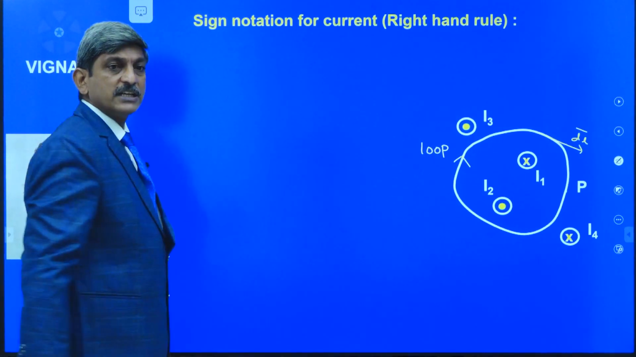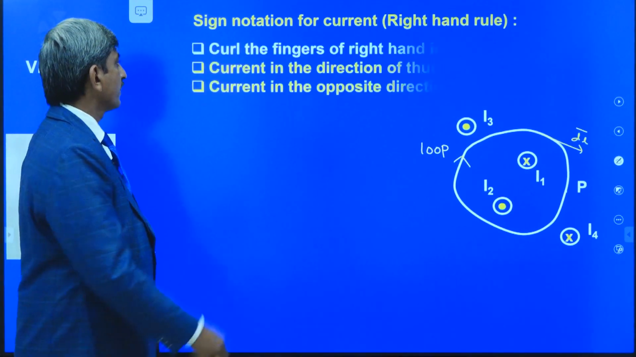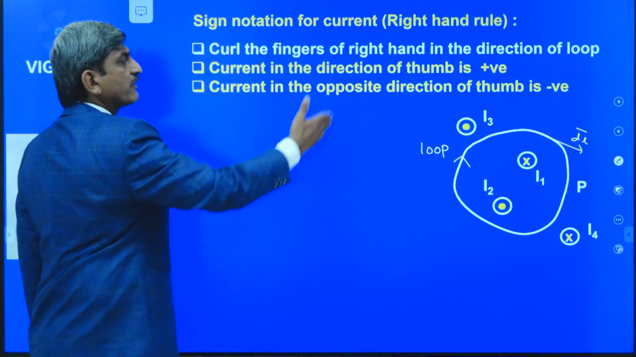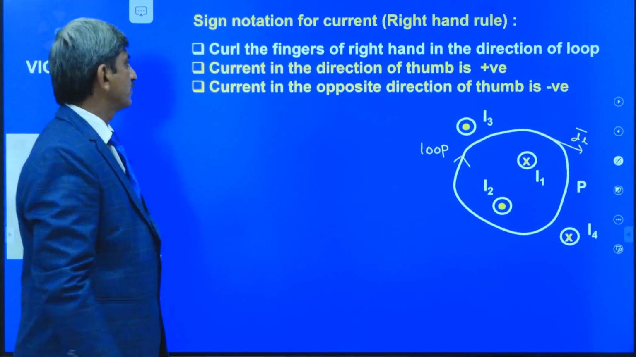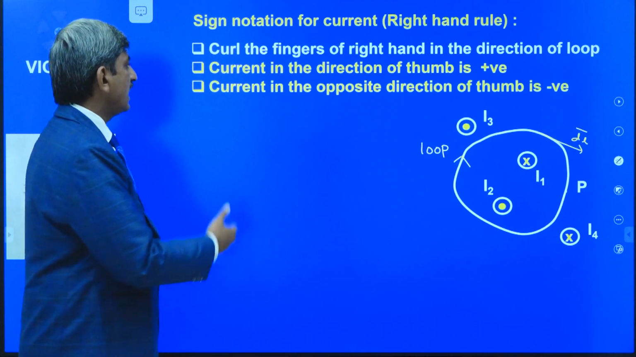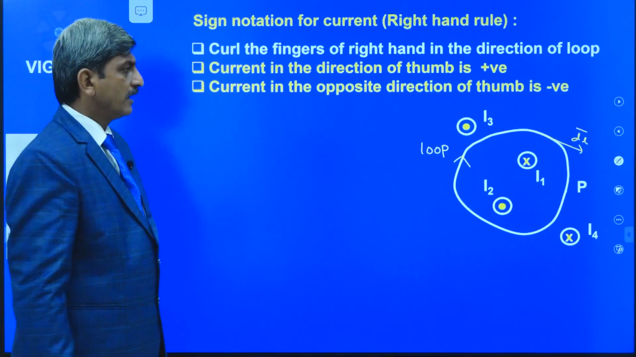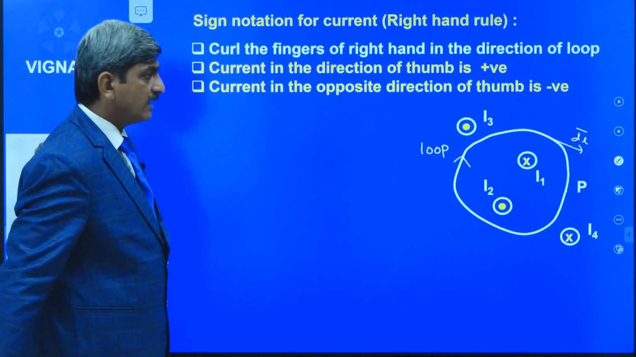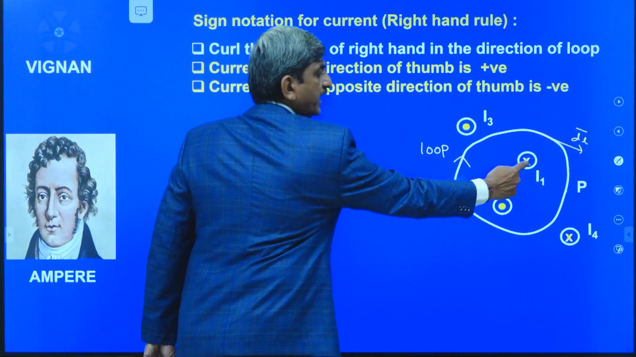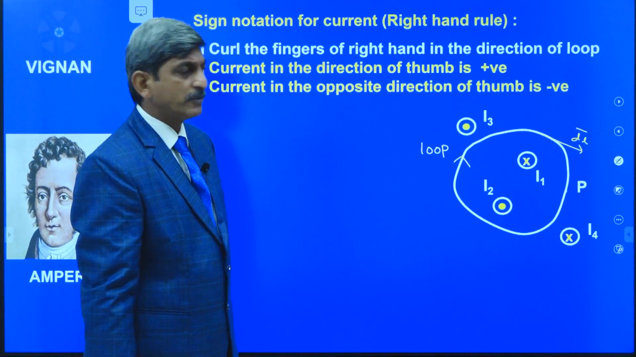So for the sign notation we have to follow the right hand rule. Curl the fingers of your right hand in the direction of the loop. Current in the direction of the thumb is taken as positive, and current in the opposite direction of the thumb is taken as negative. Now look at the picture here. If we consider I1, how is it? It is entering into the board.